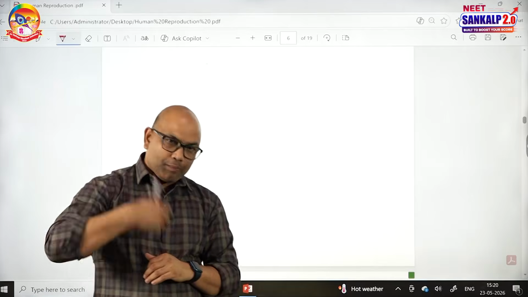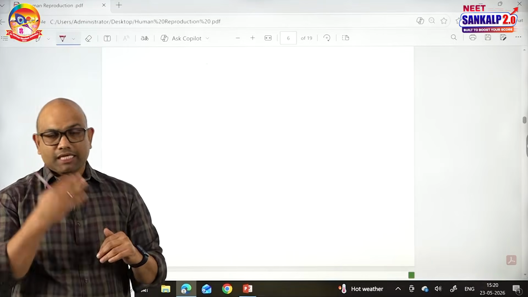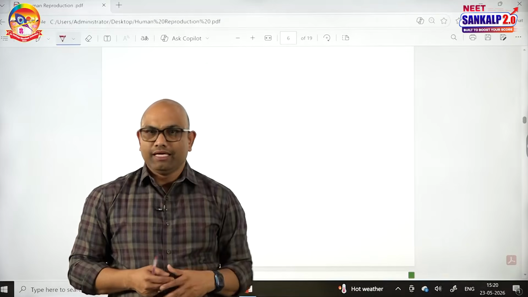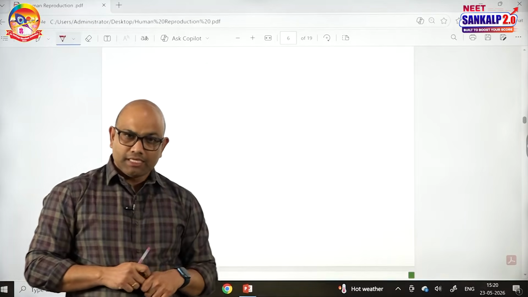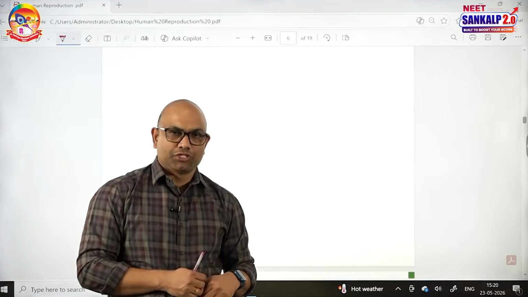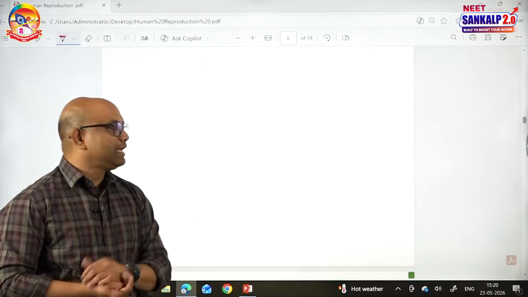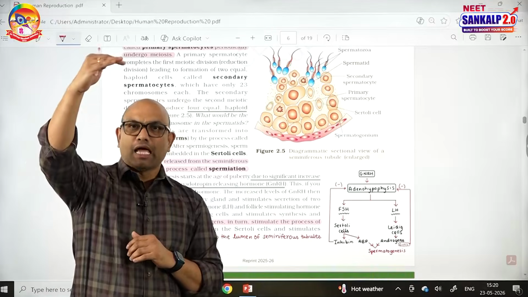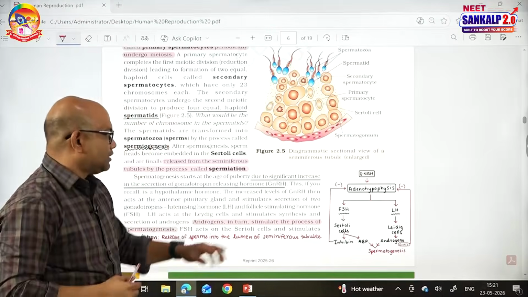At the time of stopping spermatogenesis, the Sertoli cells produce inhibin. Inhibin goes and acts on the adenohypophysis and inhibits the release of FSH. Thereby spermatogenesis will be regulated. So, regarding the regulation of spermatogenesis, the hypothalamus produces GnRH.